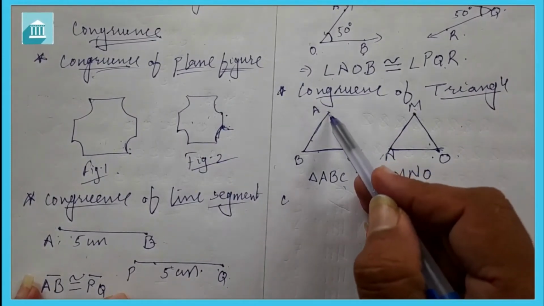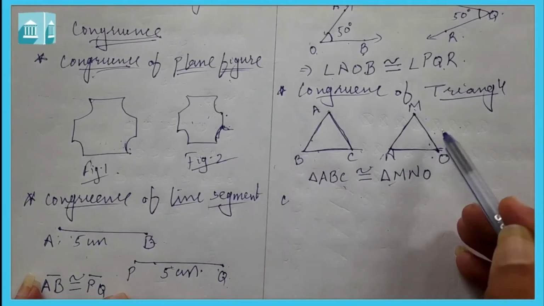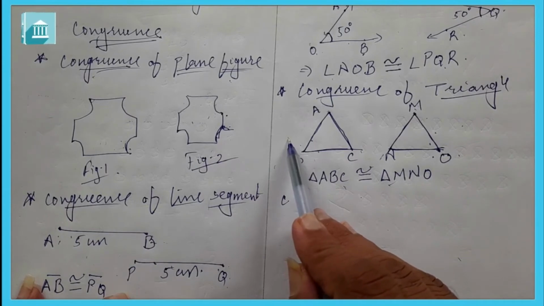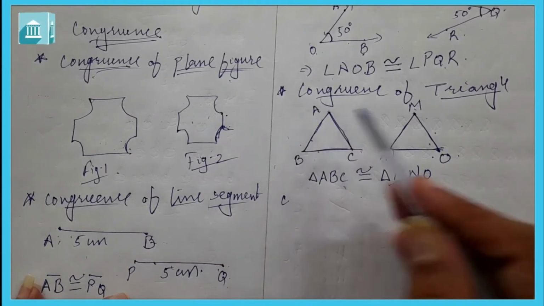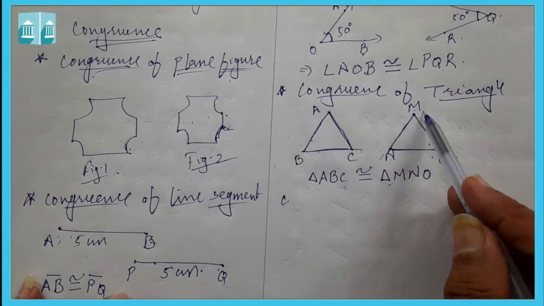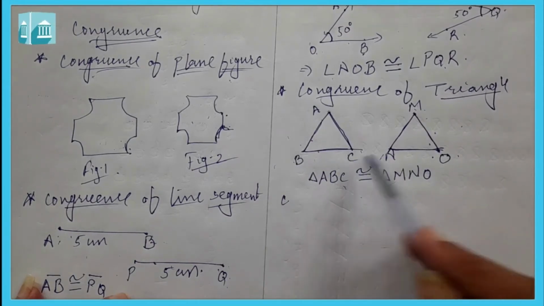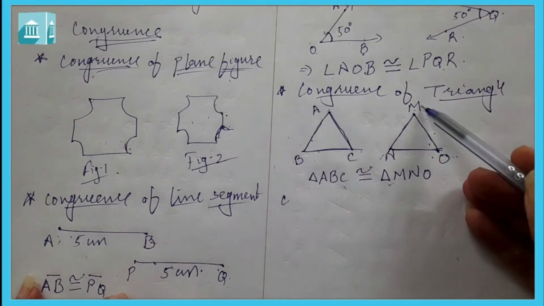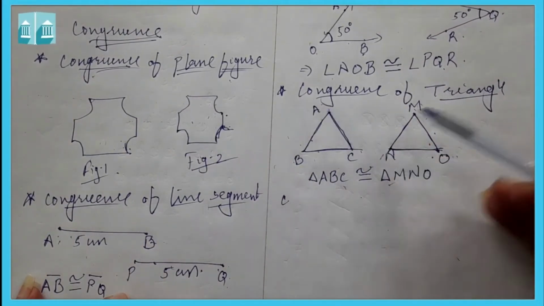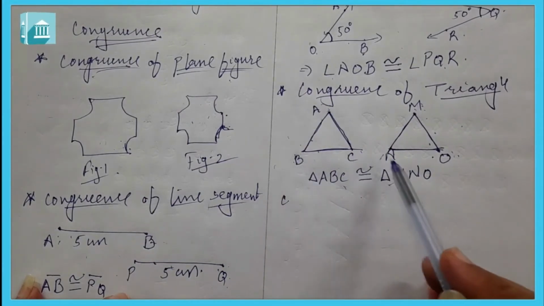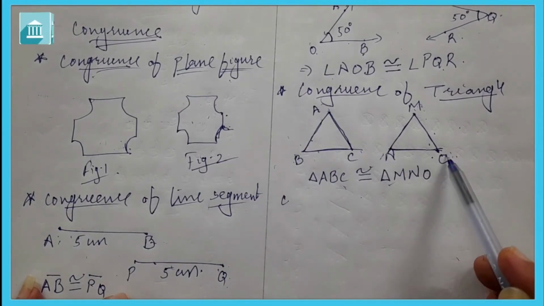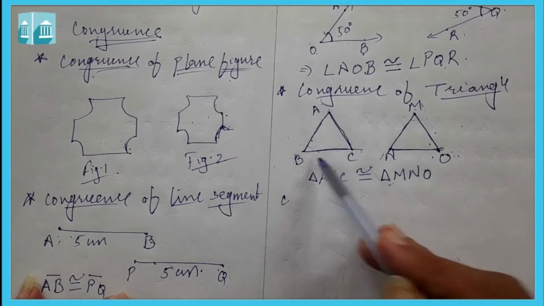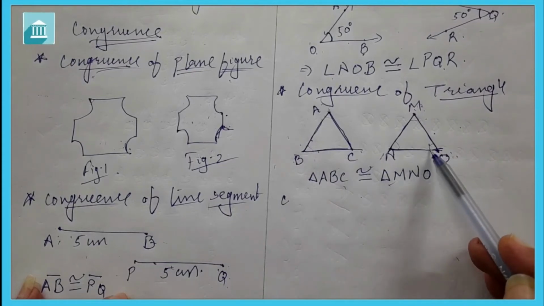If you lift this and place it on the other, or lift MNO and place it on triangle ABC, then A falls on M, B falls on N, C falls on O. In the same way AB falls on MN, AC falls on MO and BC on NO. In the same way for the angles, angle A will come here, angle B here, angle C here.